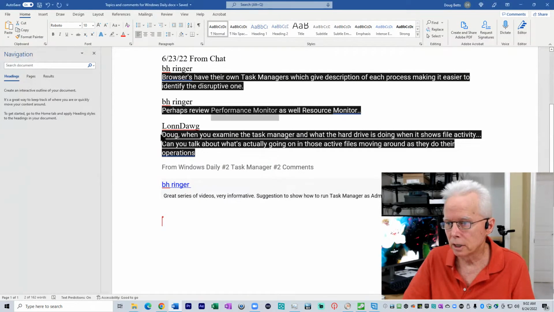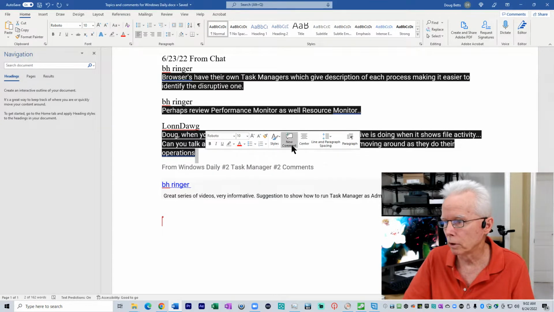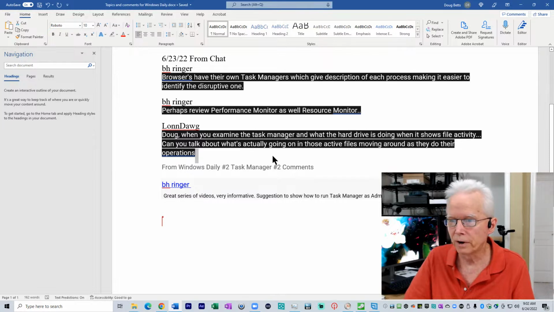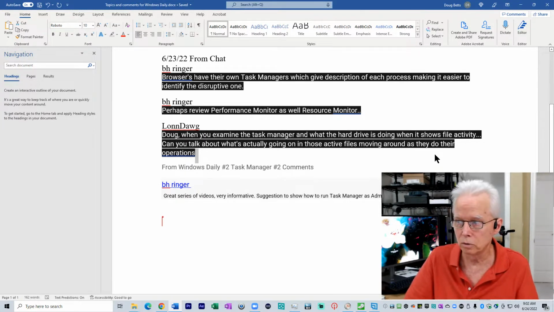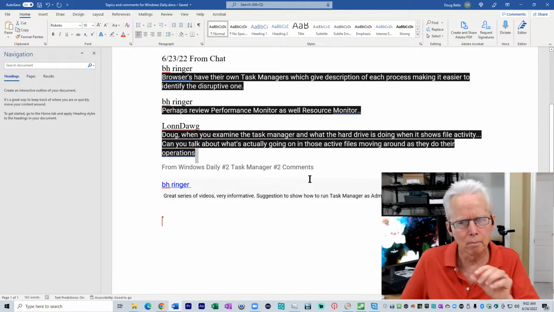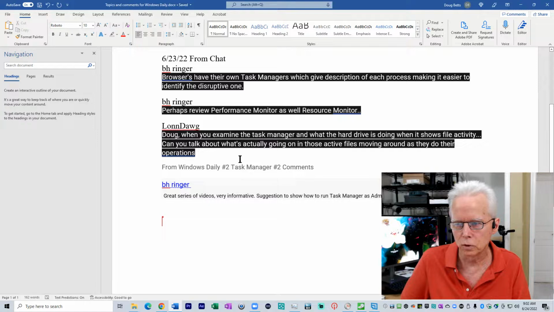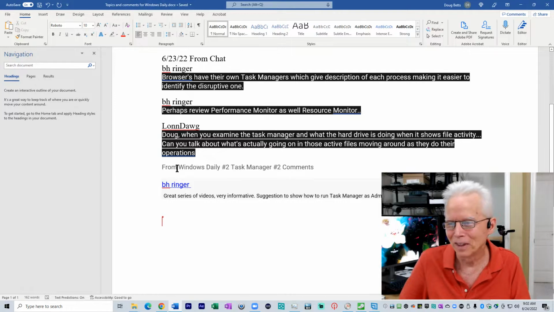Then Londog says, when you examine Task Manager and what the hard drive is doing, when it shows file activity, can you talk about what's actually going on in those active files moving around as they do their operations? Yes, we'll do that. A little bit of a touch on that today maybe, but more likely in a future day. Tomorrow or the next day. Not tomorrow. These are Monday through Friday.